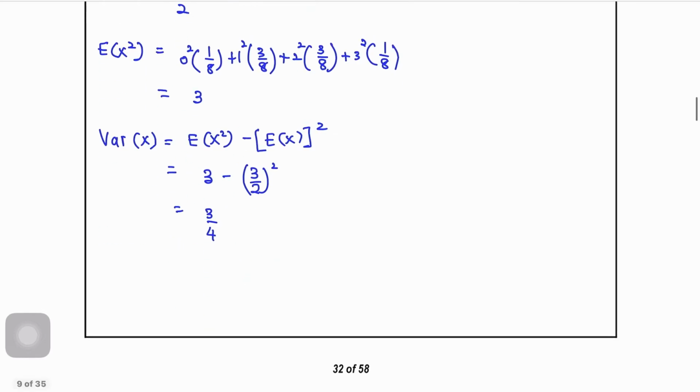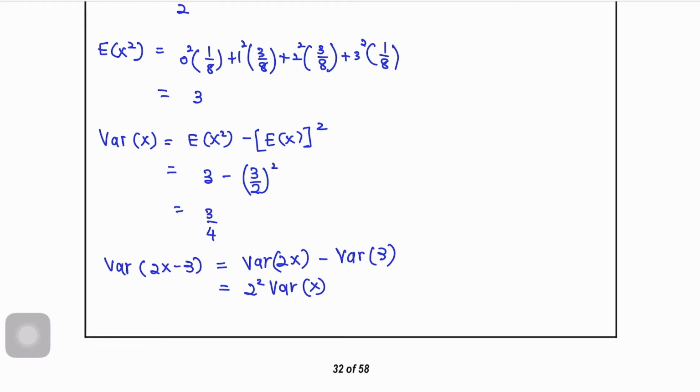Then we can calculate the variance of 2X minus 3. Variance of 2X minus 3 equals variance of 2X minus variance of 3. So 2 squared times variance of X. Remember, when we take a constant out of a variance, there must be a square. Then the variance of 3 equals 0. So 4 times 3 over 4. Then we get the answer equals 3.